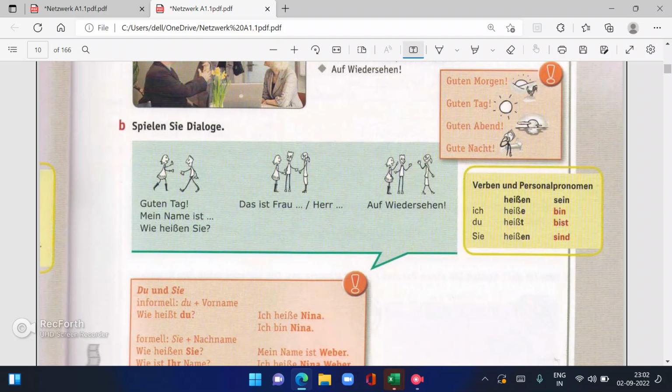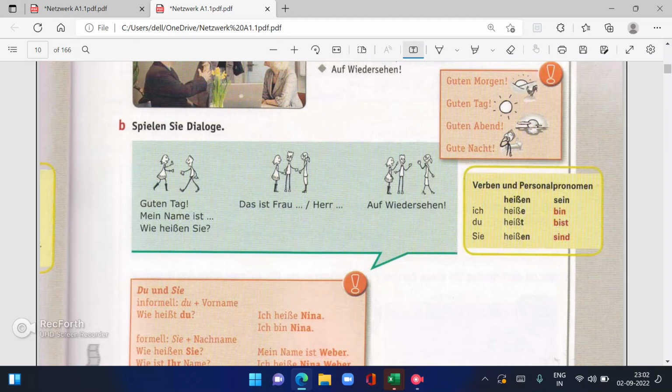Then I hope till here it is clear because we have already covered in my last sessions. Okay, now Verben und Personalpronomen. We have done the conjugation for both of them. So this is heißen, to be called, sein is to be. Ich heiße, du heißt, sie heißen.